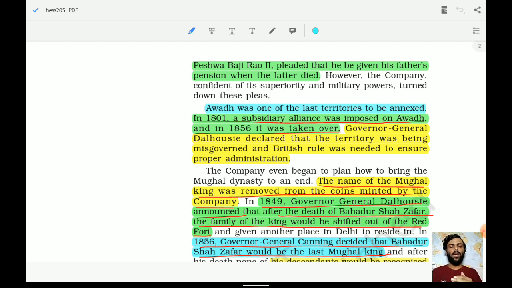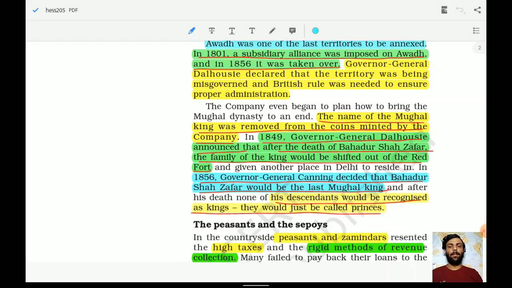So understand, these Mughals who came in 1526 made the Indian subcontinent their home. They ruled for more than 300 years, and now they were supposed to leave their house, the Red Fort. So it was a huge blow to the prestige of these Mughals. In 1856, Governor General Canning decided that Bahadur Shah Zafar would be the last Mughal king. So now look at all these things, the type of policies which were being introduced by these Britishers.